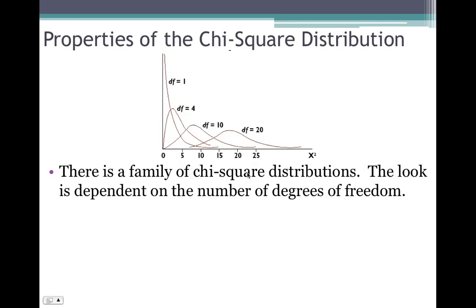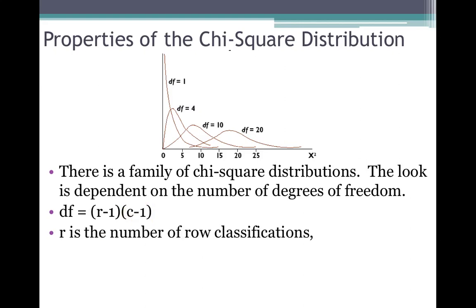There's a family of chi-square distributions in the sense that they tend to look different with differing degrees of freedom. The look is dependent on the number of degrees of freedom. The degrees of freedom are found with the calculation (R minus 1) times (C minus 1), and the rows and columns come from the contingency table. R is the number of row classifications.